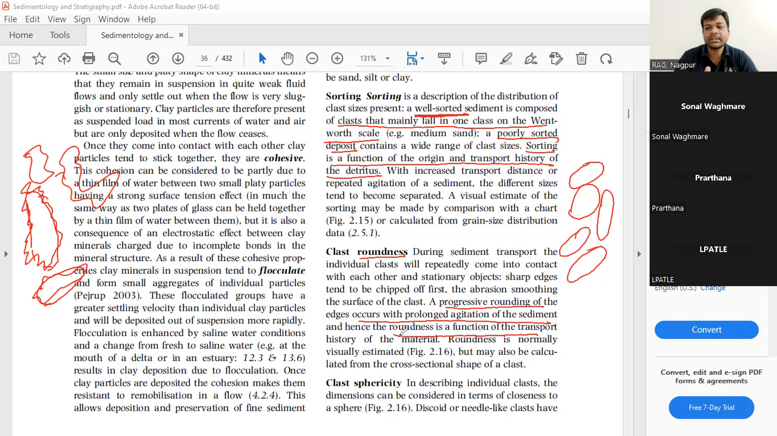Hence, roundness is a function of the transport history of the material. The more rounded the particle is, the more it has traveled, right?